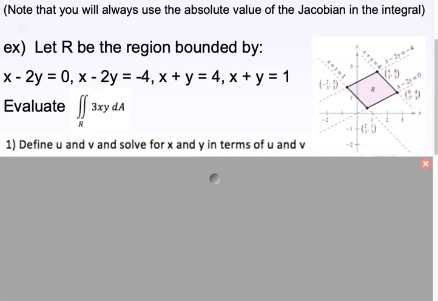All right, so R is the region bounded by x minus 2y equals 0, x minus 2y equals negative 4, x plus y equals 4, and x plus y equals 1.